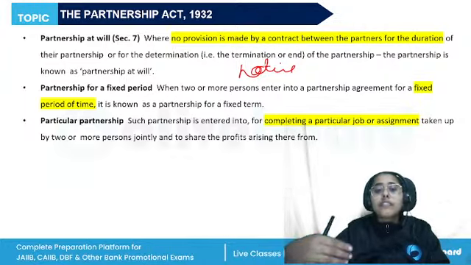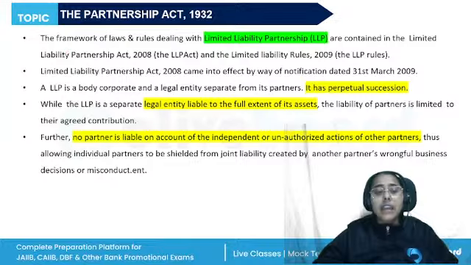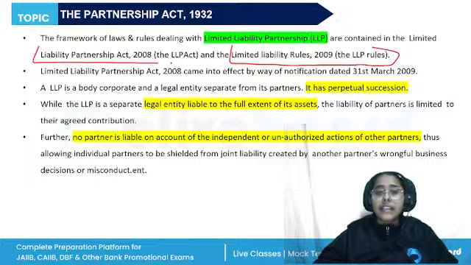Now we also have the limited liability partnership, the frameworks of which are contained in the Limited Liability Partnership Act of 2008 and the Limited Liability Partnership Rules of 2009, which are known as the LLP Act and the LLP Rules, respectively. Both of these are important. And what is a limited liability partnership? It is a body corporate and a legal entity which is separate from its partners.